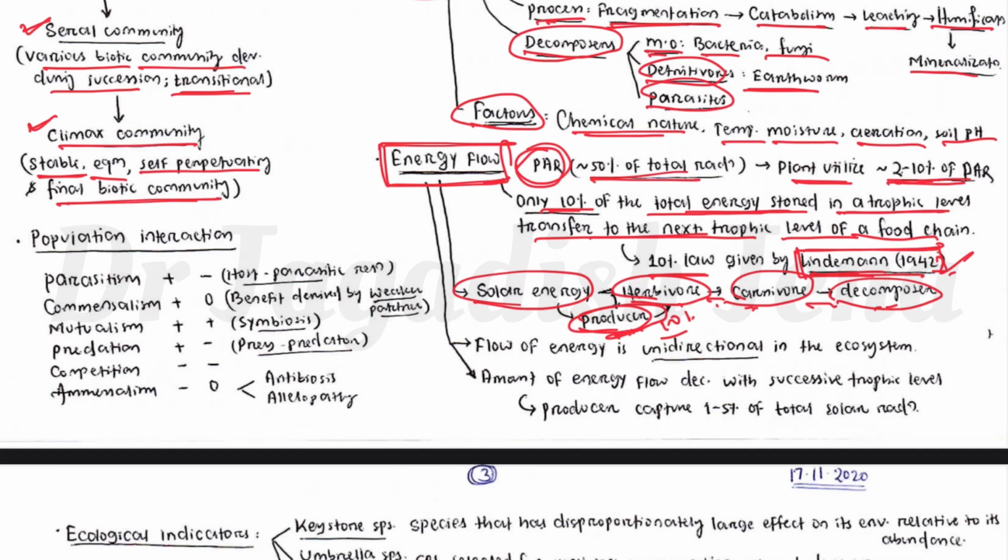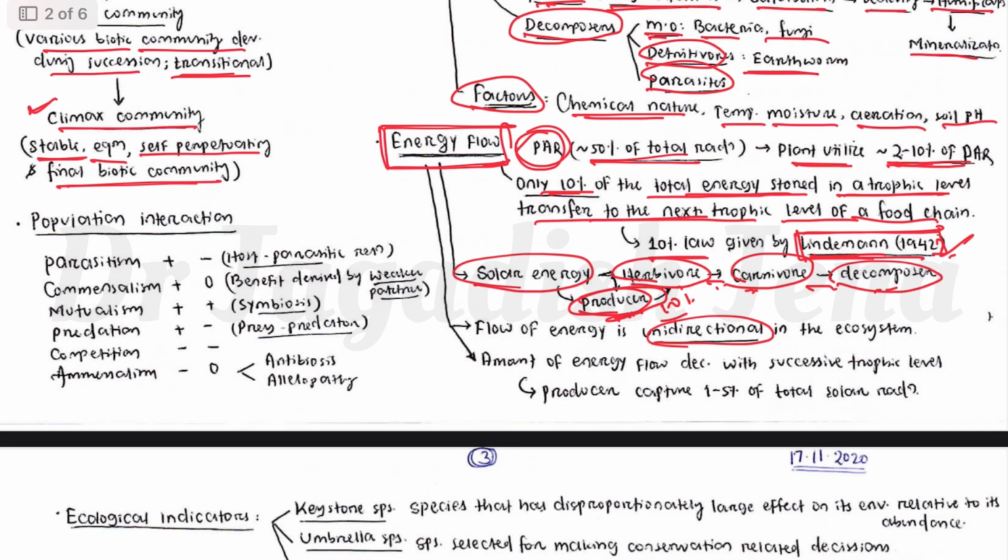Flow of energy is unidirectional in nature. It cannot move in reverse. It is only in one direction. Suppose solar energy goes to producer, producer to herbivore, to carnivore, to decomposer, not from decomposer to carnivore and again to herbivore. So that is unidirectional in an ecosystem. Then the amount of energy flow decreases with successive trophic levels, and producers capture 1 to 5% of total solar radiation. We have already discussed that.